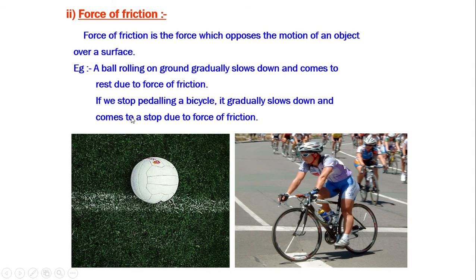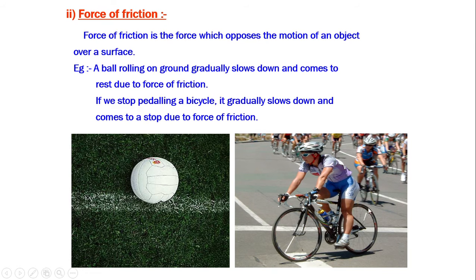Now next is the force of friction. Again, when two surfaces come in contact with each other, then it is frictional force. So this is also a contact force. Here you can see a ball is there. So if you can just imagine that this ball is rolling, then if the ball is rolling from left to right, then friction develops from the right to left direction, opposite to the direction of movement. So after some time automatically the ball will slow down and then come to rest. This is a general observation, isn't it?